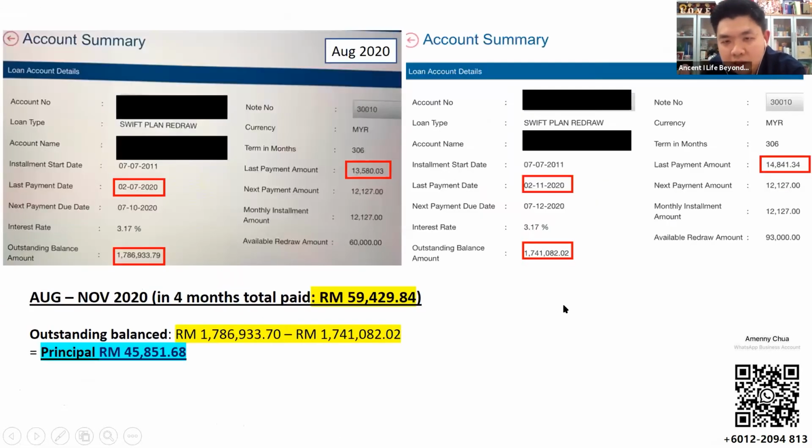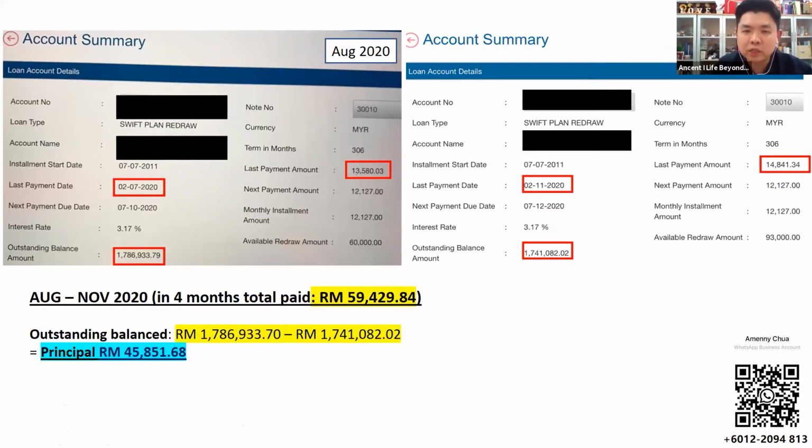But after the 6 months, that means in June, she tried our service. So from August until November, in 4 months, she paid a total of 59,000. But with our methods and our structure, the principal was deducted by 45,000. That means she paid 59,000 and got a principal deduction of 45,000. That's the effective way that she can see immediately.